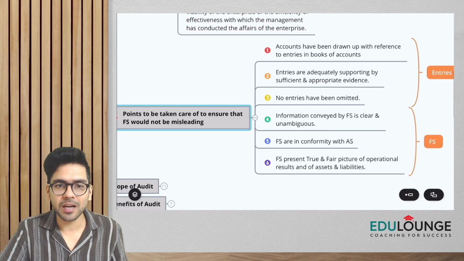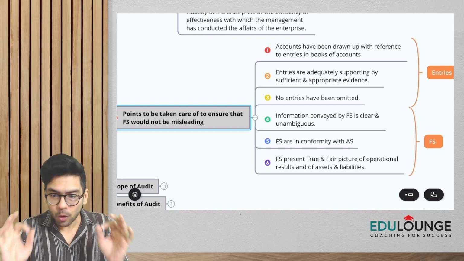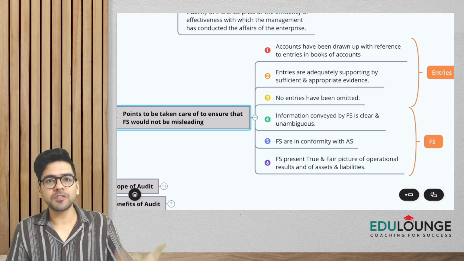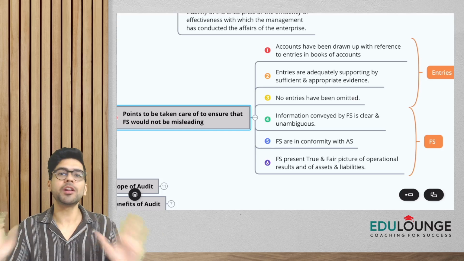It has been asked in the exam, so I feel it is an important question. So what are the 6 points again, guys? Number one, accounts have been drawn up with reference to entries in the books. Second, all entries which are done should be backed by certain evidence. Third, no entry should be omitted.